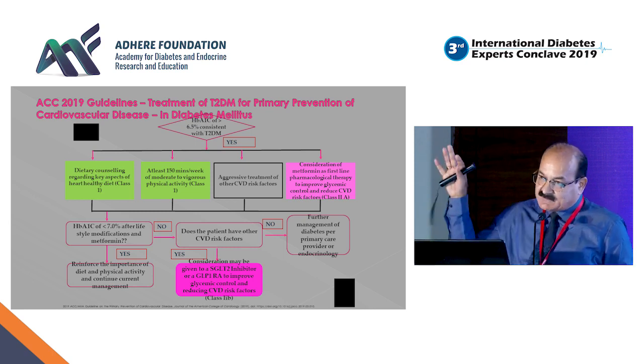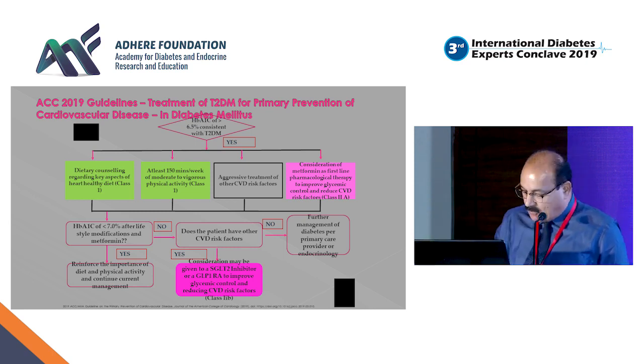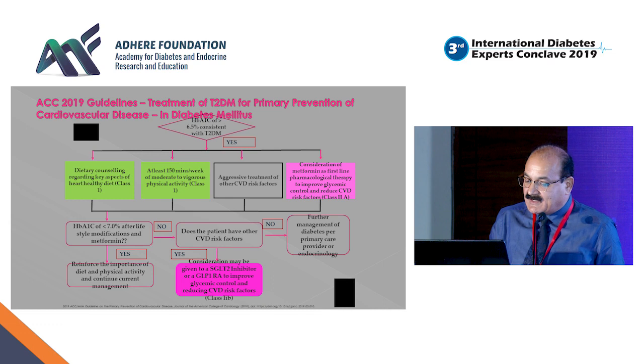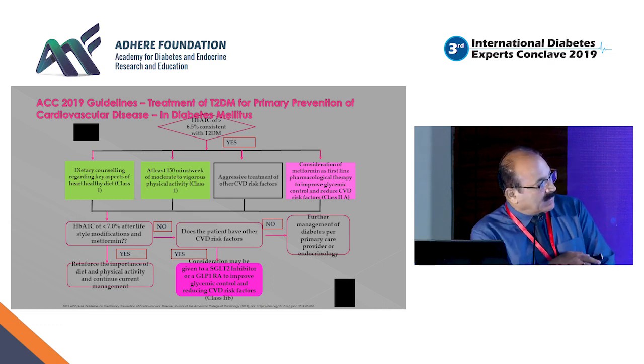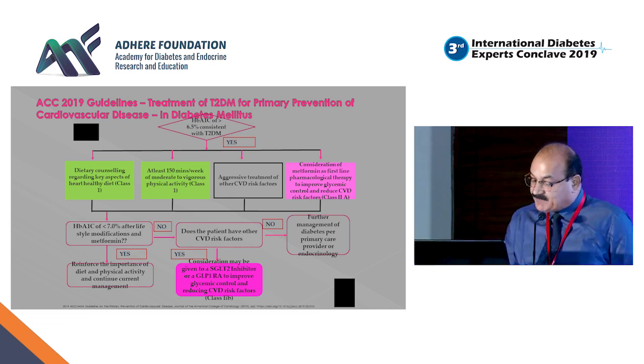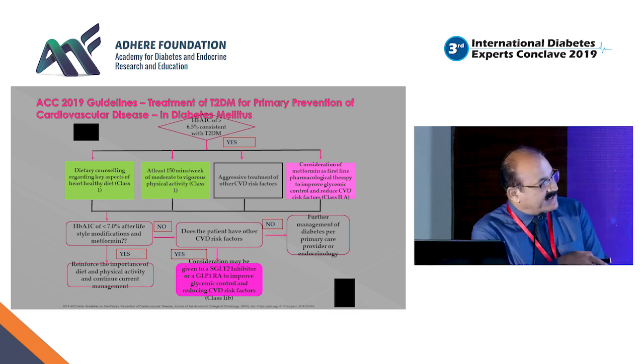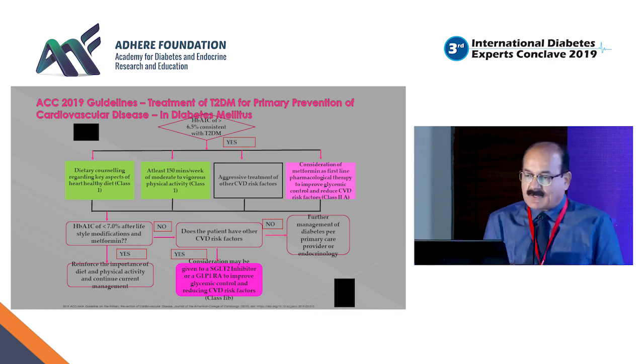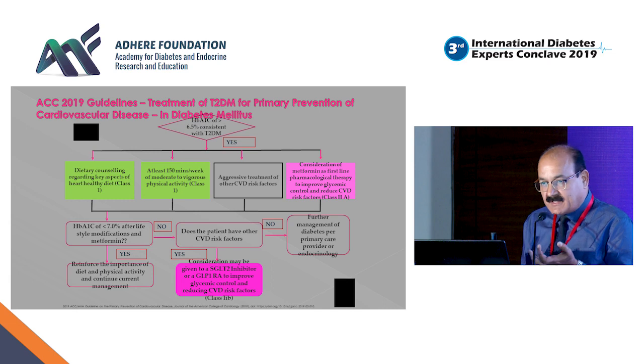If HbA1c comes less than 7, continue all these. If HbA1c still remains high or control in terms of HbA1c is not there, that is the time you should look at all of these CV risk factors and then try to use or choose a drug like an SGLT2 inhibitor or GLP-1, where evidence is great in terms of reduction of overall 3-point MACE after metformin.